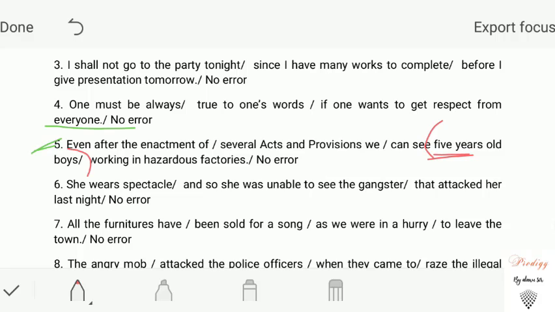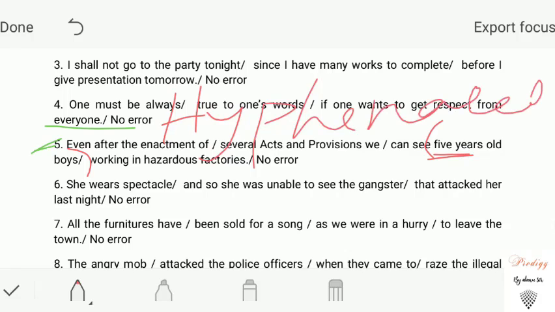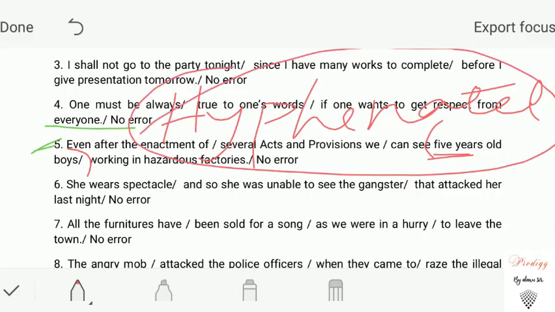Remember, we cannot write any hyphenated noun in this form. A hyphenated noun cannot be written in plural form. Rather, we use both the parts in singular form. A hyphenated noun will always be in singular form.